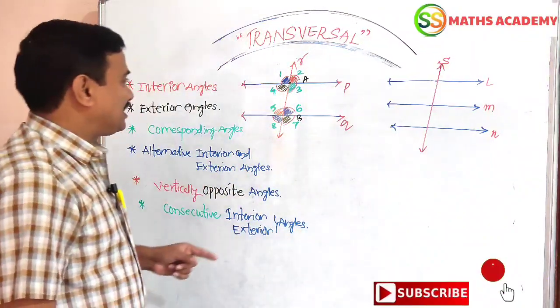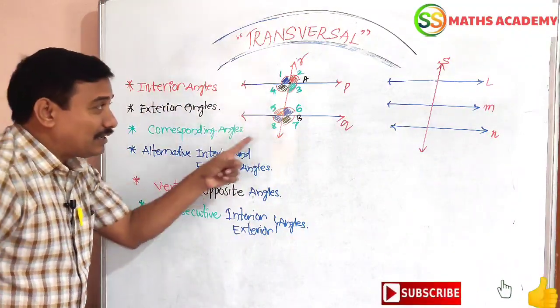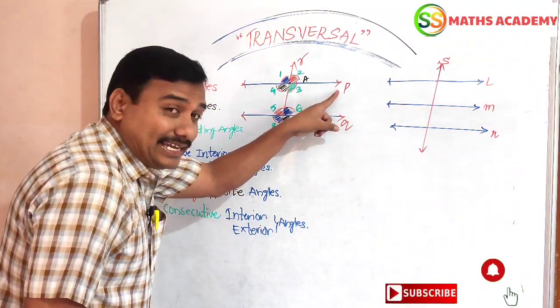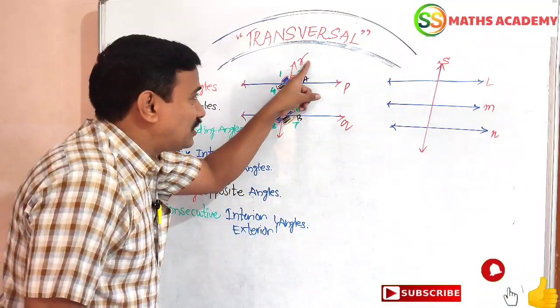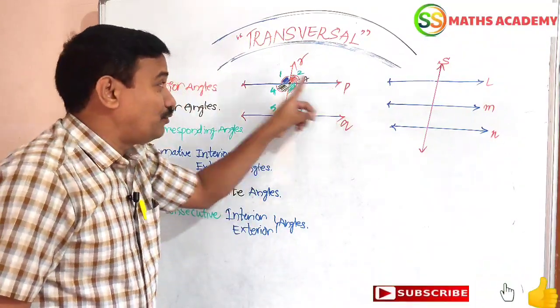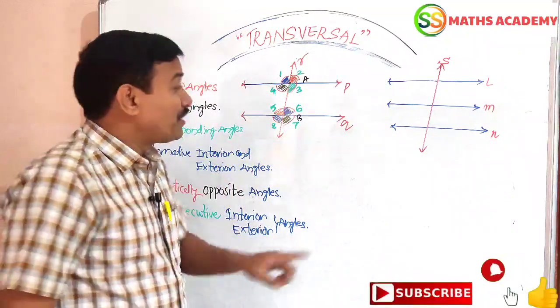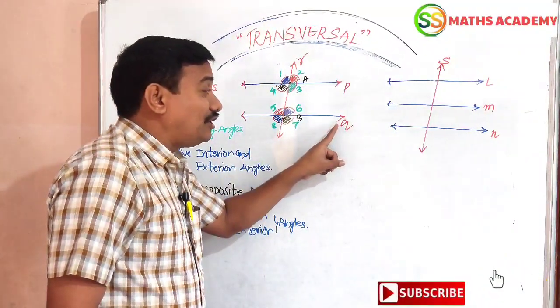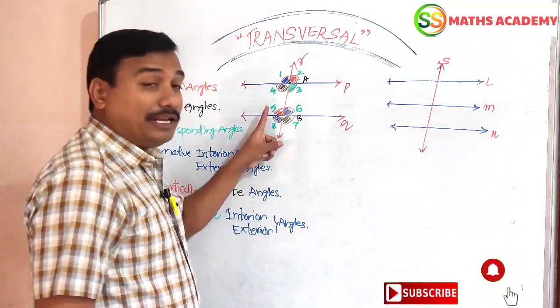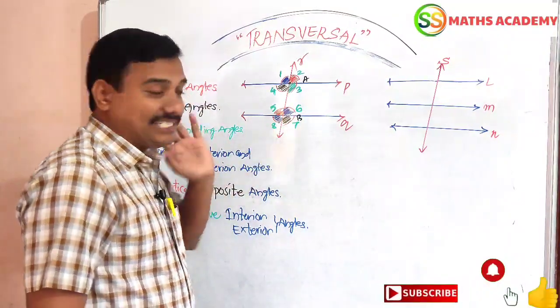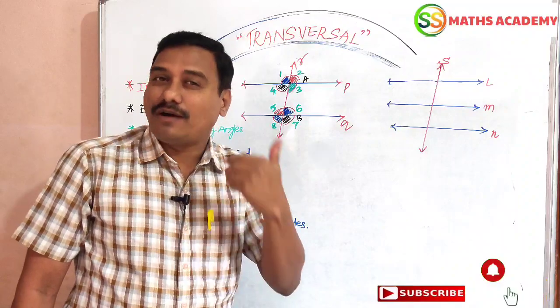According to P, this transversal line forms four angles, 1, 2, 3, 4. According to Q, it forms the remaining four angles, 5, 6, 7, 8. Totally 8 angles are formed.